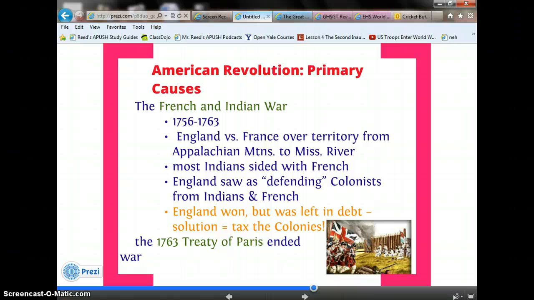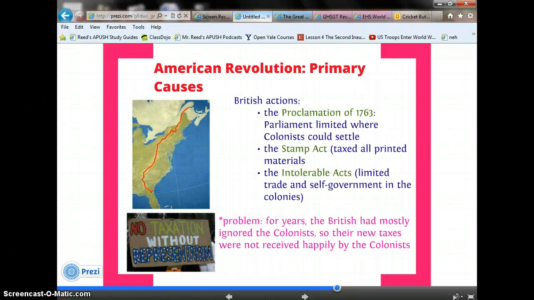Now, the outcome, England won, but was left in a huge debt. So the solution was to tax the colonies. The Treaty of Paris, 1763, ended this war. Along with the French and Indian War, we need to talk about some other primary causes.